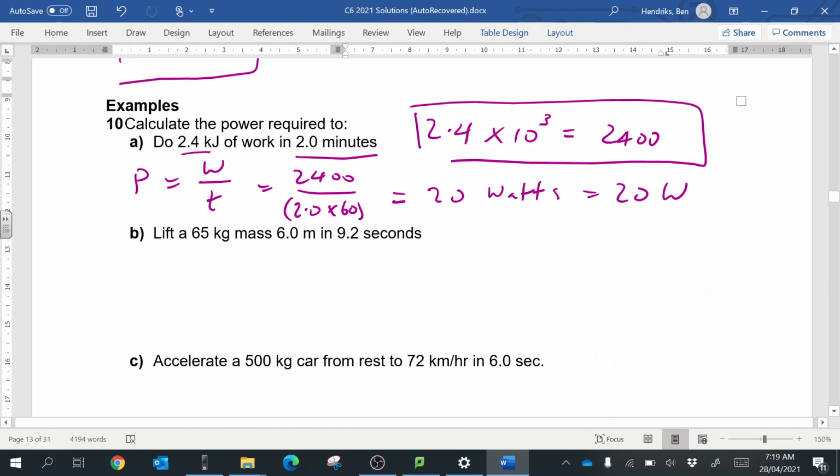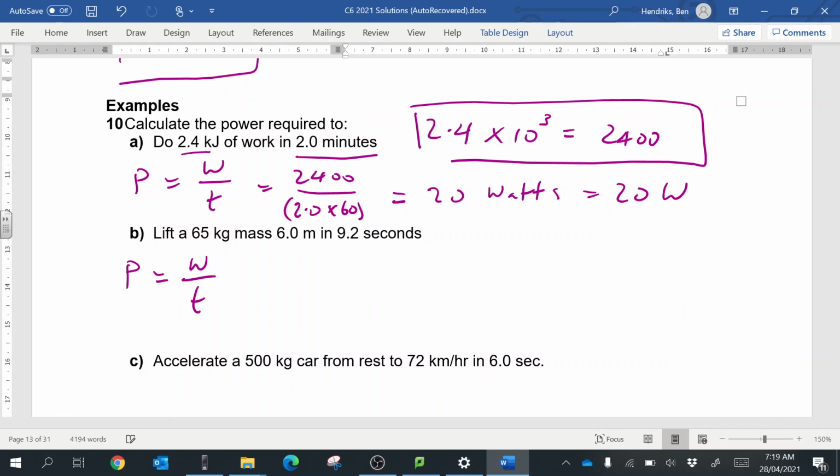Okay, if we want to lift a 65 kilogram mass 6 meters in 9.2 seconds. Okay, so again, we can start off with power is equal to work over time. But what's work equal to? I'm going to do that over here. Work is equal to force times distance. And the force that we're overcoming is gravity. So force is going to be 65 times by 9.81. And then it's 6 meters times by 6.0. Okay, so our work, I could have put it over here, but whatever. It's not a lot of room.